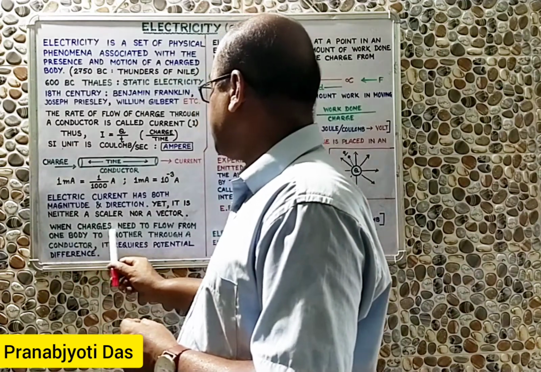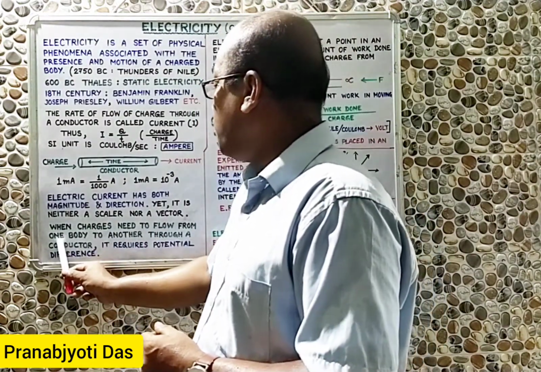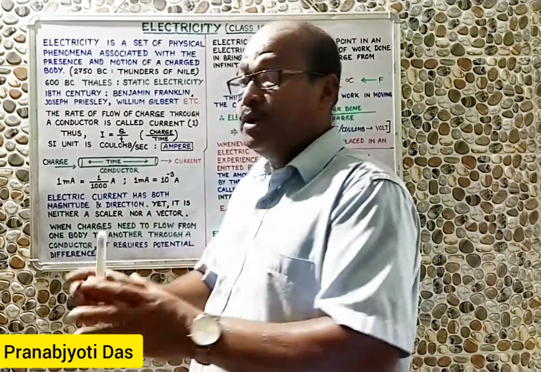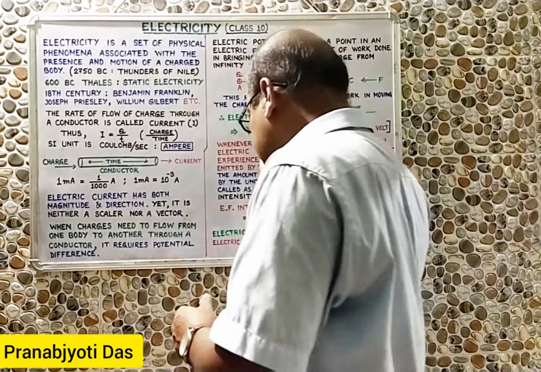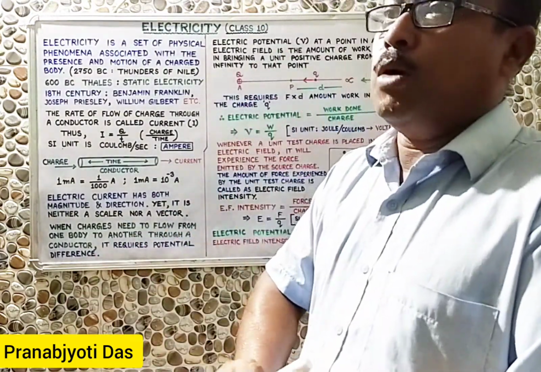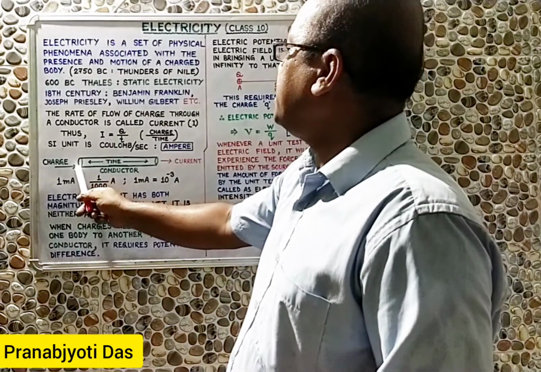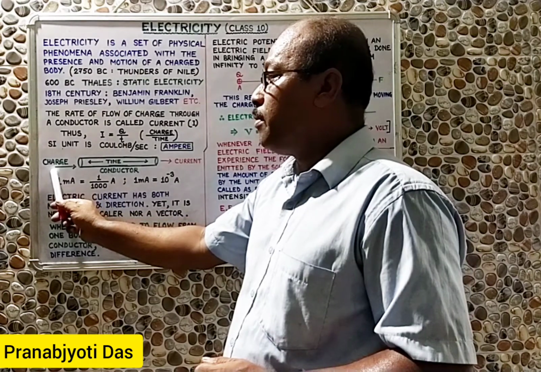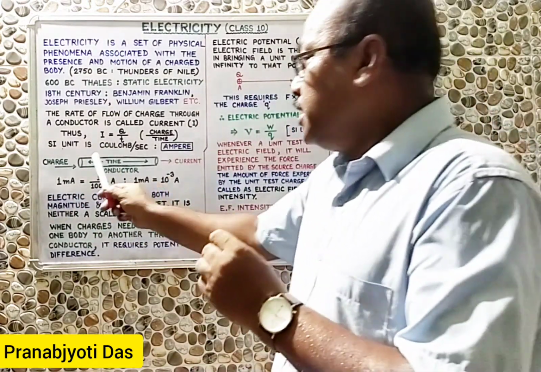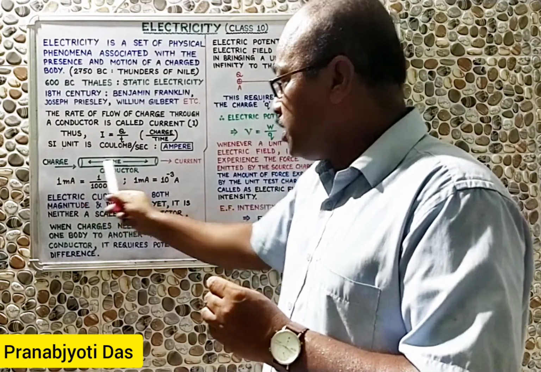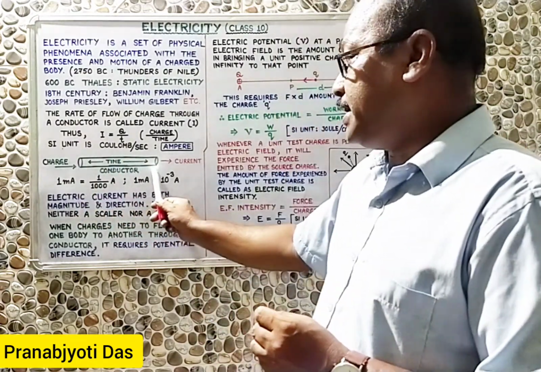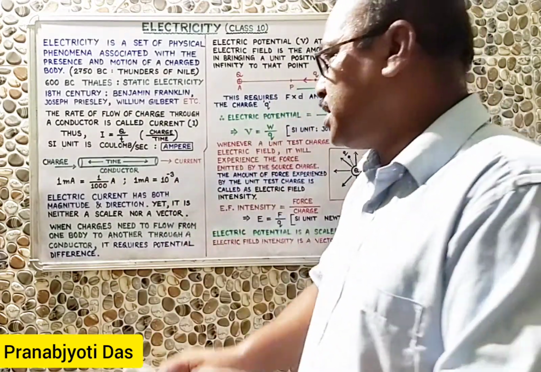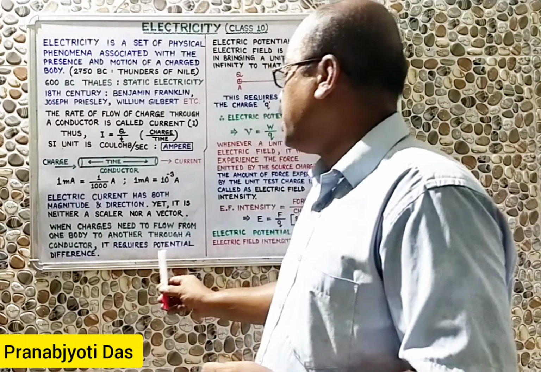So when charges need to flow from one body to another through a conductor, definitely you will require some condition. Without those conditions, charges cannot flow from one body to another. That is to say, if this is a wire, why will the charges move from this end to that end? If the charges need to move through this conductor from this end A to that end B, definitely you need to put some condition. What is that condition? The condition is you must apply potential difference.